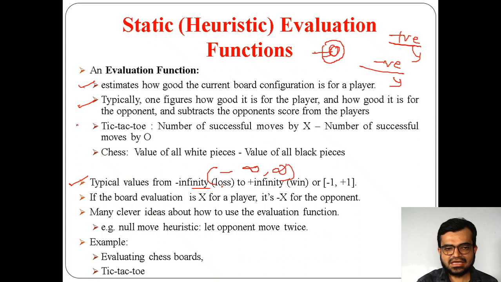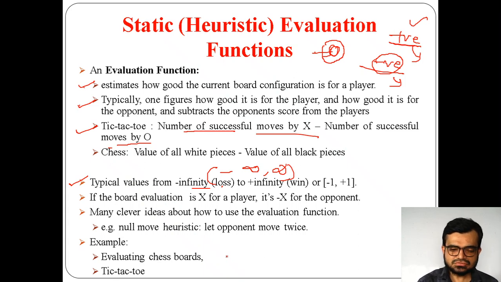So if I take tic-tac-toe, how can you find the evaluation function? For example, the number of successful moves taken by the first player, that is X, minus the number of successful moves taken by O. If after subtracting you get a positive value, it means huge chances of the first player winning, and negative means the second player has more chances over the first player. So in that sense this evaluation function works.